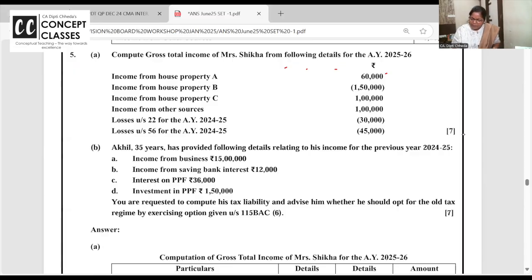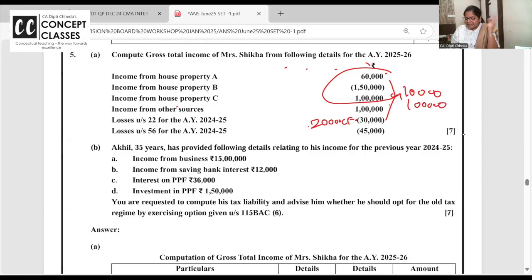So your house property A, B and C. Can we set off mutually? Yeah. So 10,000 income is coming. Other source 1 lakh income is coming. Now the loss which is brought forward under section 22, house property. Can we set off here? Yes. And remaining 20,000. Ma'am, next year can we set off brought forward house property loss in other source?